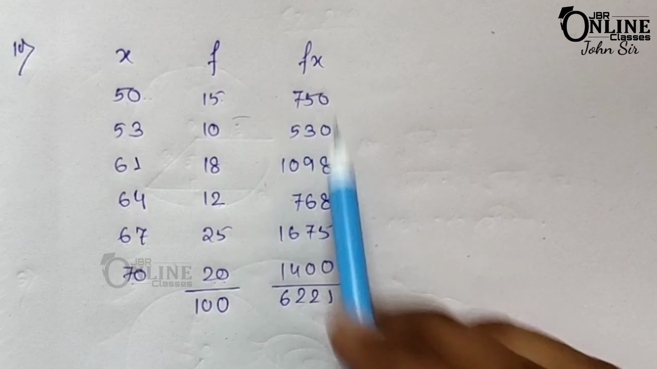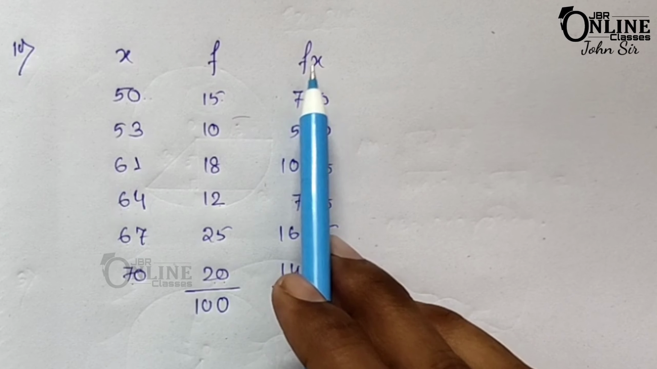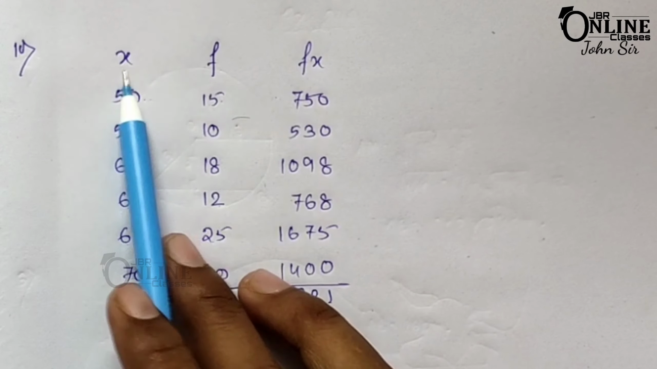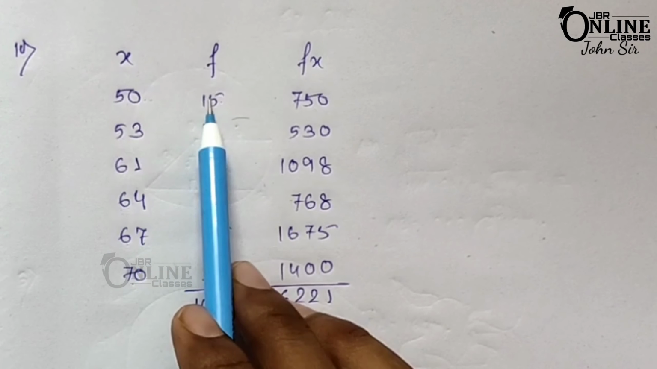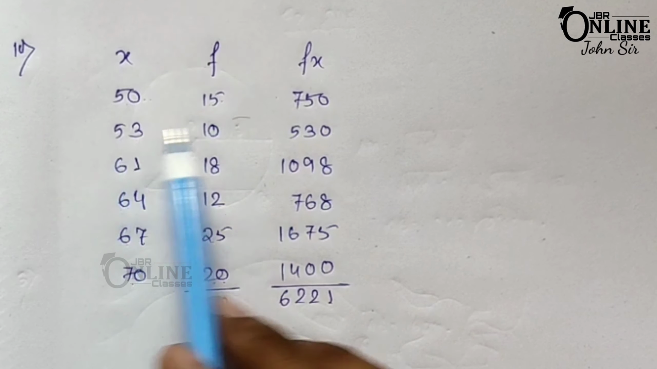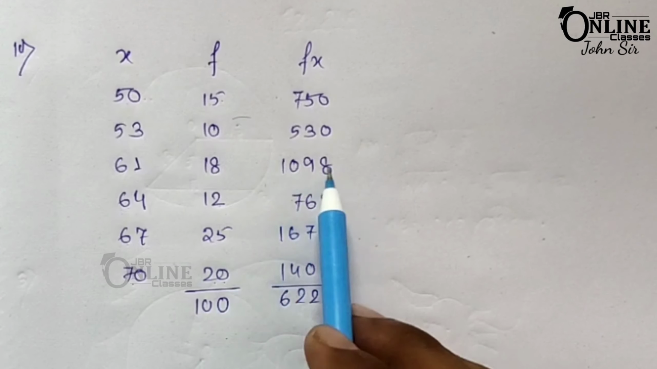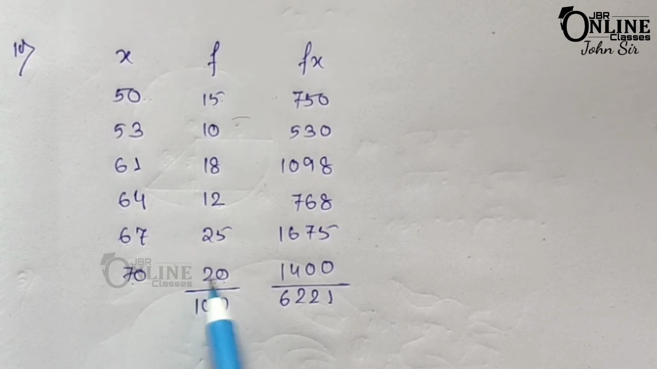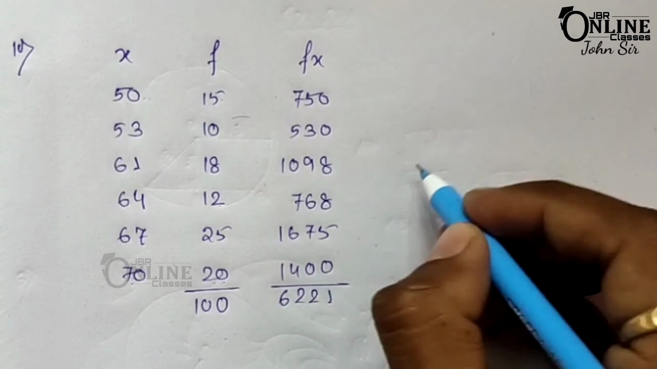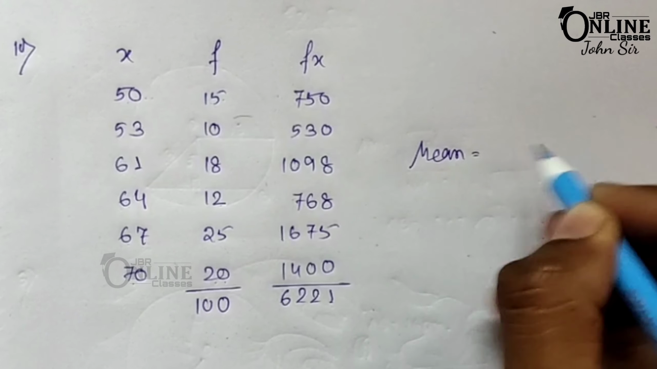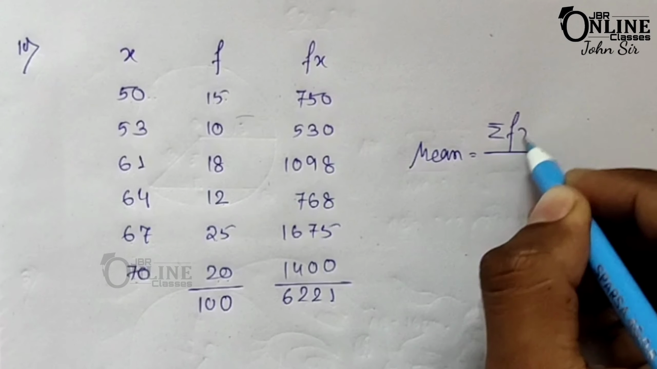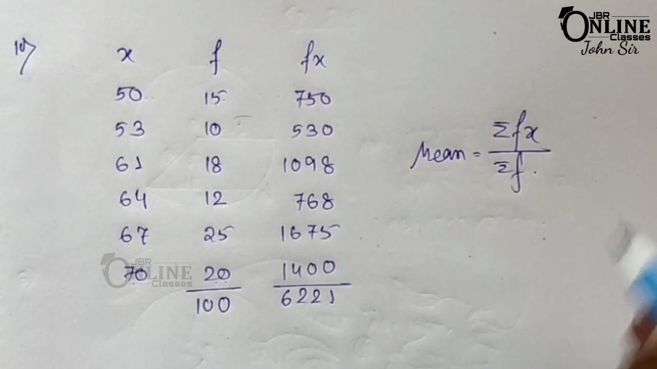Now the next one is the fx column. Now you know what the fx column is. fx means the multiplication of x and f. So 50 into 15 is 750, 53 into 10 is 530, 61 into 18 is 1098, and in that way 70 into 20 is 1400. Now here you have to find the mean, and you know the formula. The formula is summation fx divided by summation f.